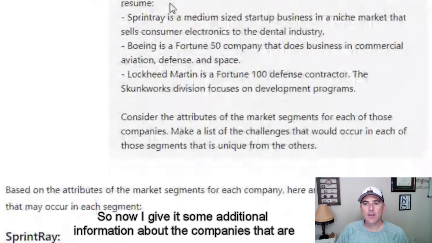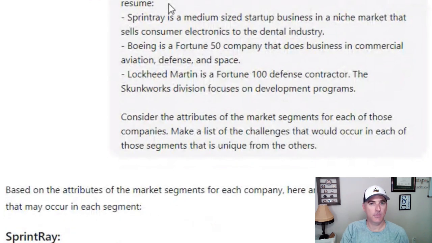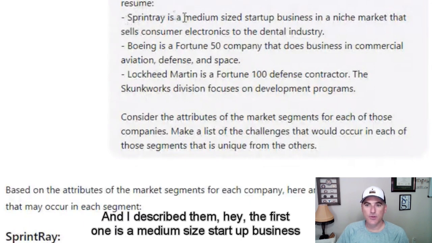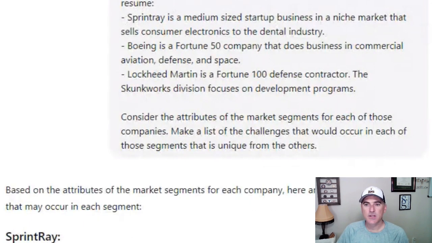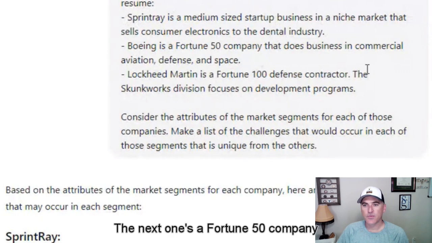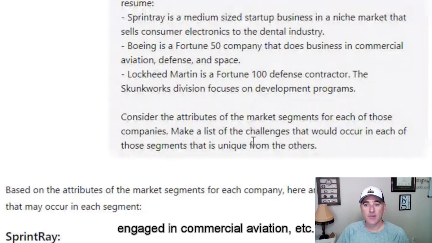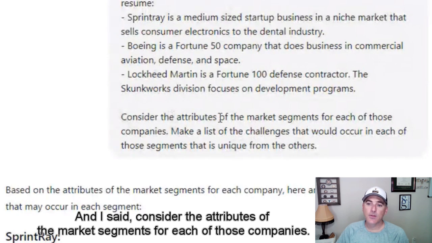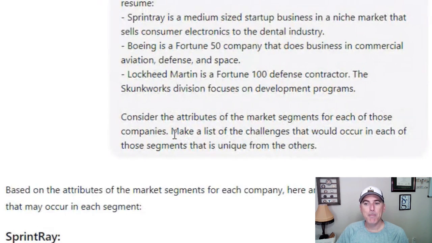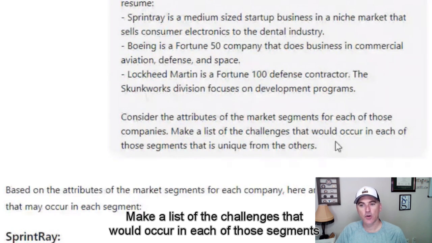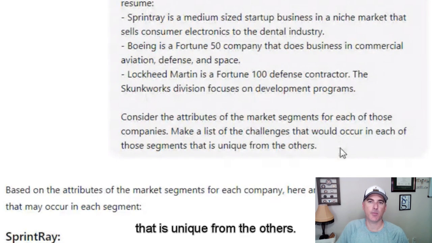So now I give it some additional information about the companies that are named in my resume. And I describe them. Hey, the first one is a medium-sized startup business in a niche market. The next one's a Fortune 50 company engaged in commercial aviation, etc. And I said, consider the attributes of the market segments for each of those companies. Make a list of the challenges that would occur in each of those segments that is unique from the others.